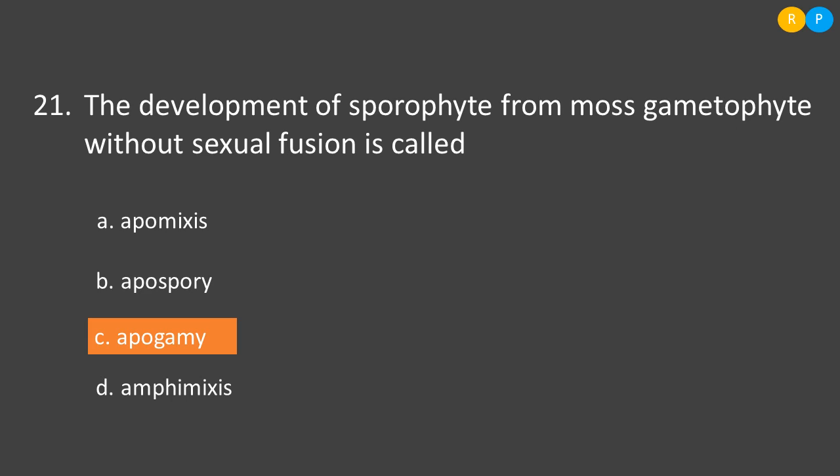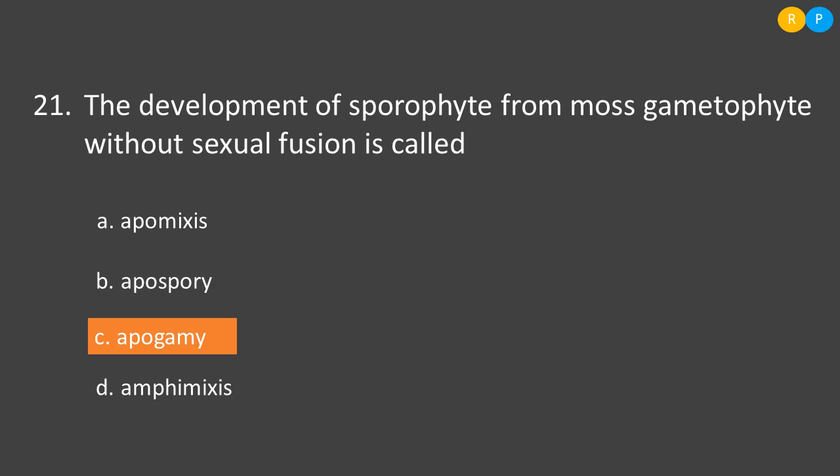As I told, apogamy is nothing but the formation of sporophyte from the gametophyte without any sexual fusion. Then option D, amphimixis. The meaning of amphimixis is the fusion of two different gametes, male and female gametes, to form zygote. Clear, right? So I will repeat it again. Option D, amphimixis is nothing but formation of zygote by the fusion of male and female gamete.